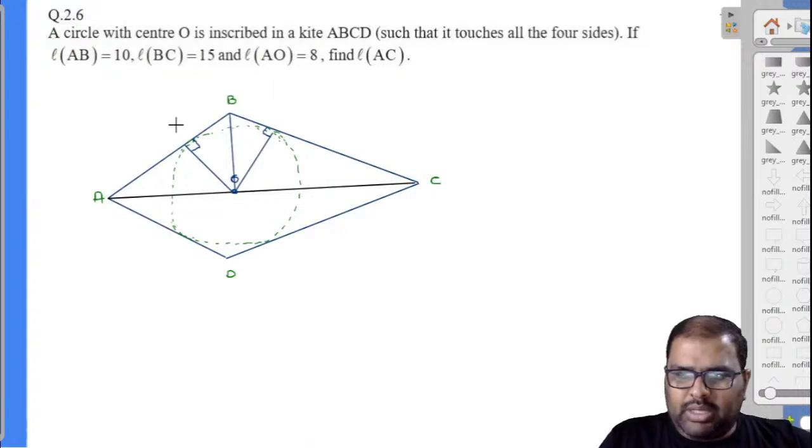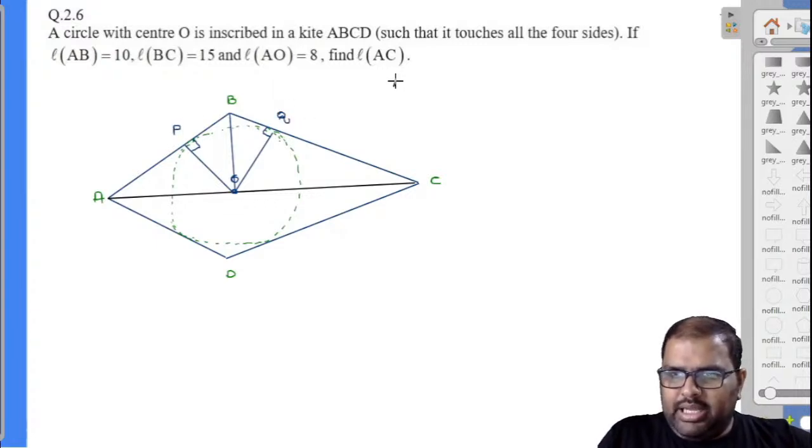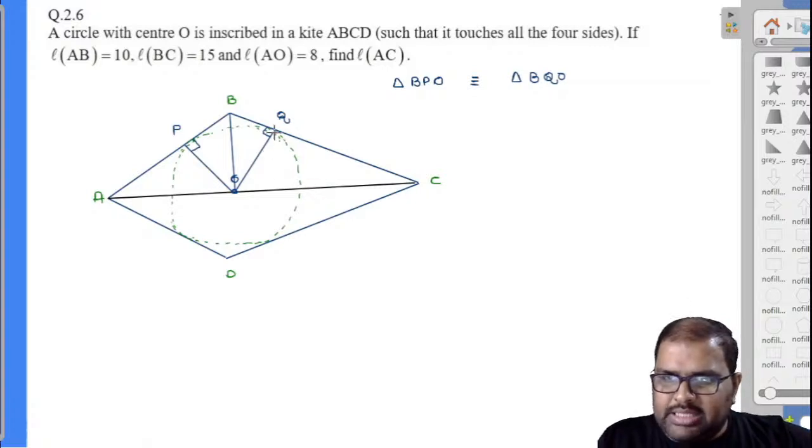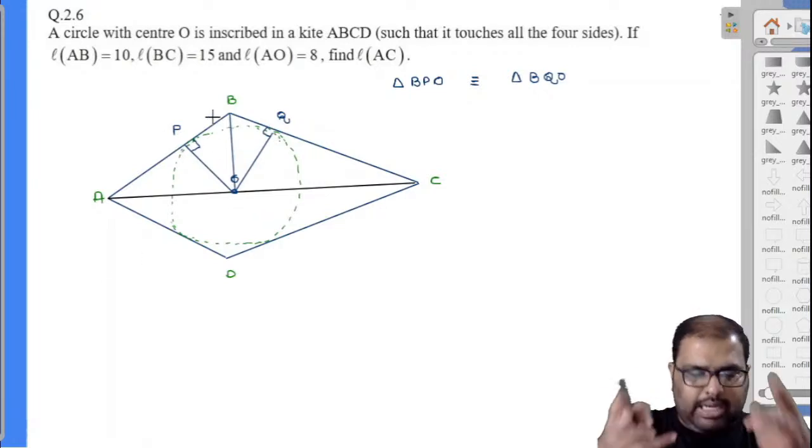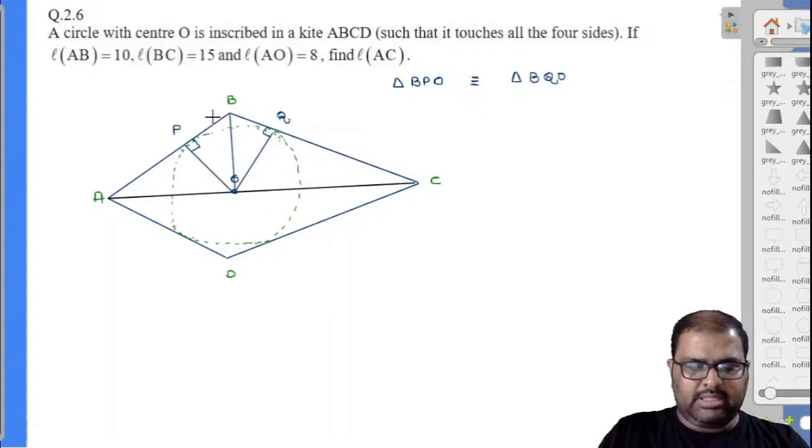Now you closely observe, I am observing two triangles. Observe triangle BPO and observe triangle BQO. Are these congruent triangles? Exactly, they are congruent triangles. Because see here, OQ is radius, OP is radius. Two sides are of exact same length, and we have 90 degrees, and there is a common side. Automatically, the remaining also will be the same there. Am I right or wrong?